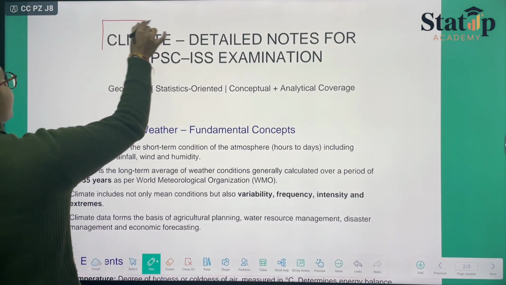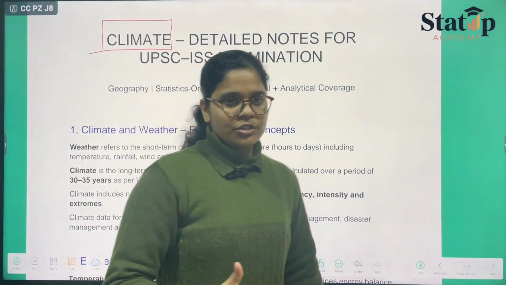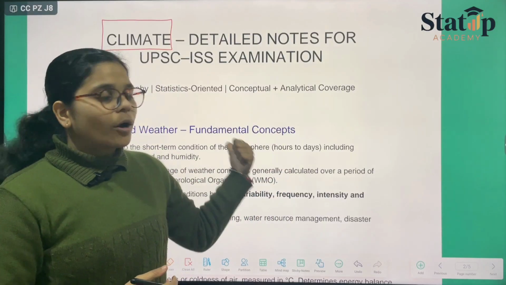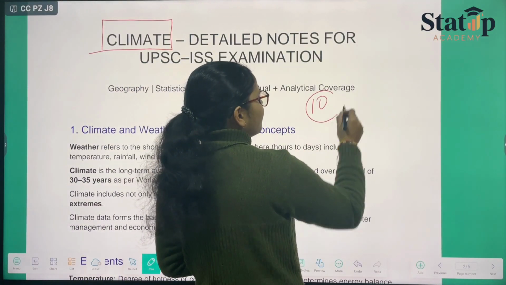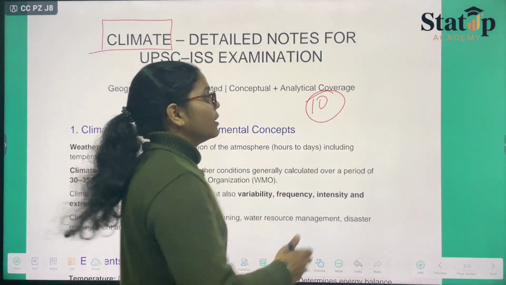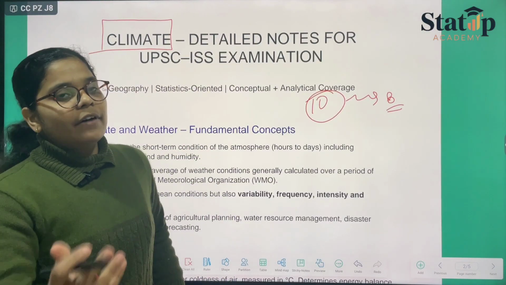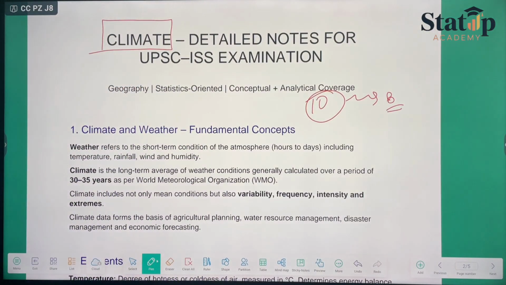About the main topic, that is climate. So related to climate there are so many questions that you can see in the part of geography. So therefore this topic holds great importance. Approximately 10 marks का ये question आता है, and 10 marks could be easily grabbed. If not 10, then ultimately 8 तो easily आप grab कर लोगे while looking at this PDF. Okay, let's start with it.